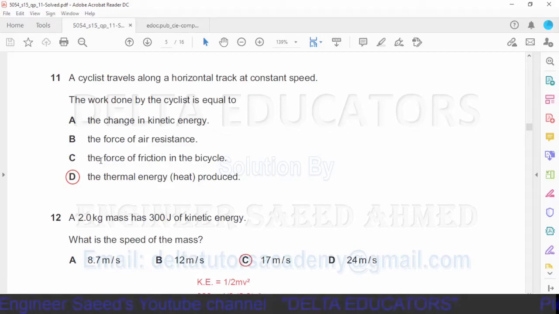Option C, the force of friction in the bicycle. Again, it is given the force of friction. Here, there is no distance moved, so this option is also incorrect. Option D, the thermal energy heat produced. It is the only possible option. Work done is a form of energy. Thermal energy is also a form of energy. So it is our best option. Option D is the correct option.